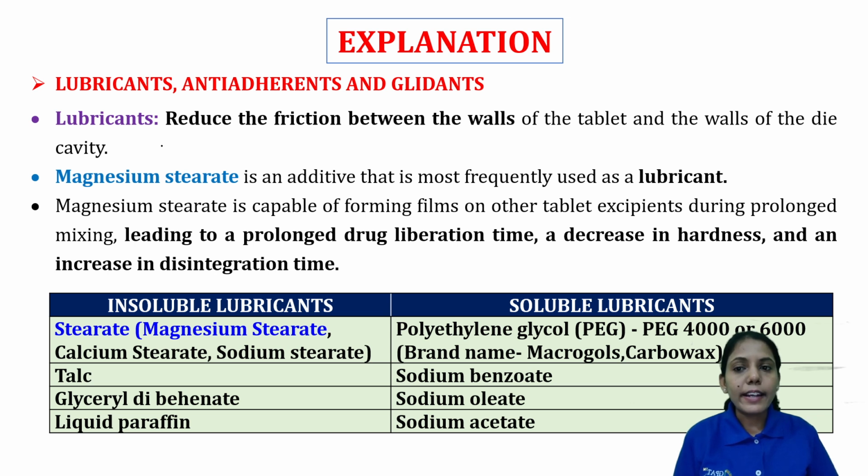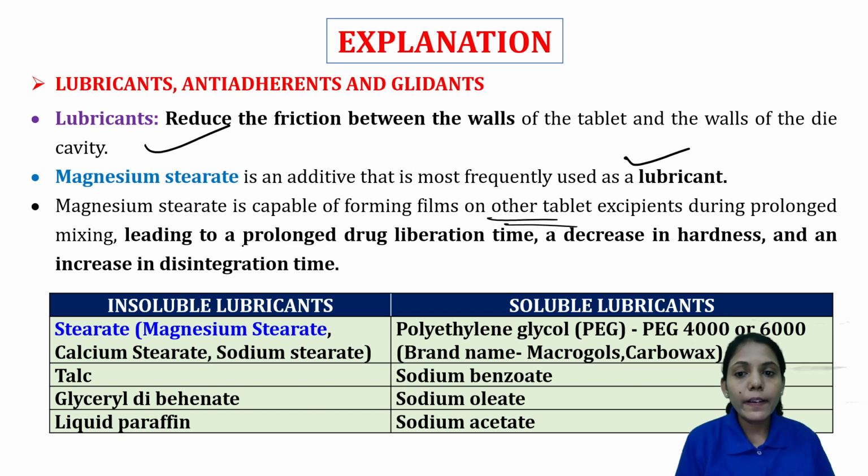Lubricant, anti-adherent, glidants. Lubricants will reduce friction between the walls of the tablet and the walls of the die. So ejection of the tablet will be easy. Magnesium stearate is frequently used as lubricant. Magnesium stearate is capable of forming films on other tablet excipients during prolonged mixing, leading to a prolonged drug liberation time, decrease in hardness, and increase in disintegration time. So there are certain disadvantages also. That is the reason, because it increases disintegration time, we are using it in a lesser concentration.